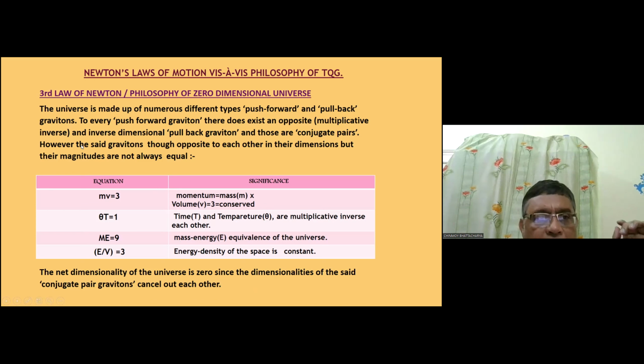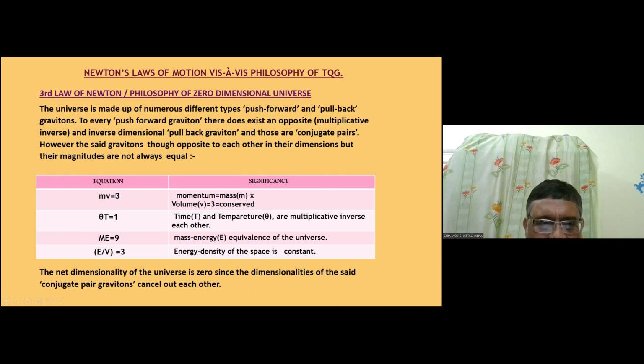types of push forward and pull back gravitons. To every push forward graviton, there does exist an opposite and inverse dimensional pull back graviton, and those are conjugate pairs. However, these gravitons, though opposite to each other, what he told, that to every action there is equal and opposite. So equal we can't say, because this is the interaction between the gravitons, the push forward, pull back, action, reaction, all the game of gravitons.